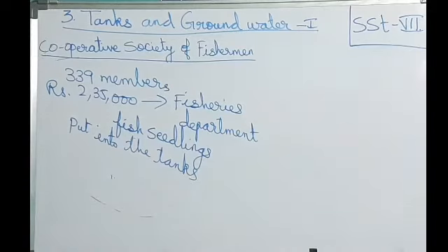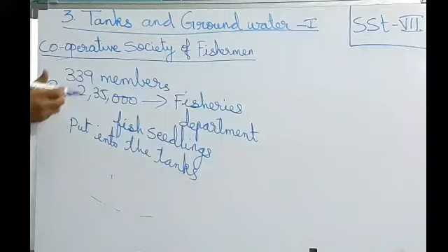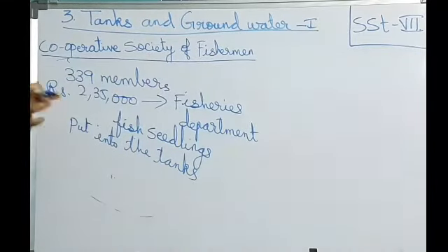They will take care of the fish seedlings. When these fish seedlings become baby fish, they grow into fish. Then they will do fishing all together. So all these members are the fishermen only. They all go for fishing together. They'll collect the fish, share it equally, and sell it in the market.